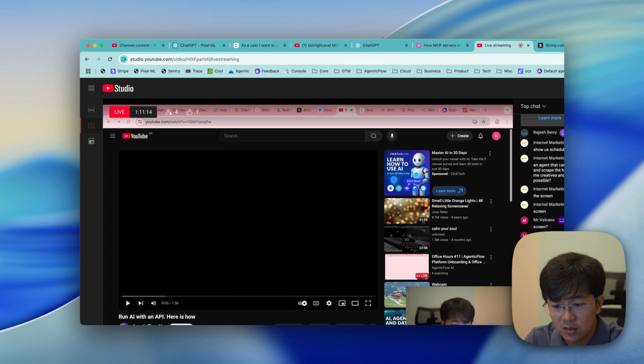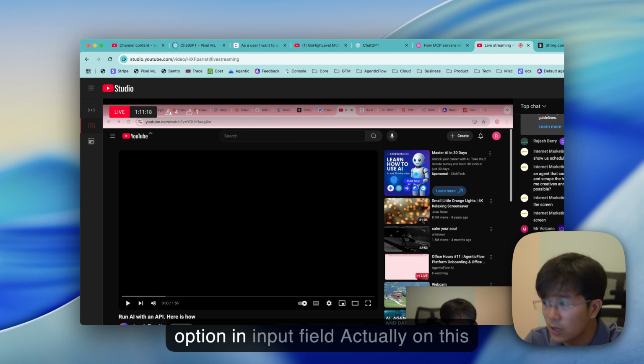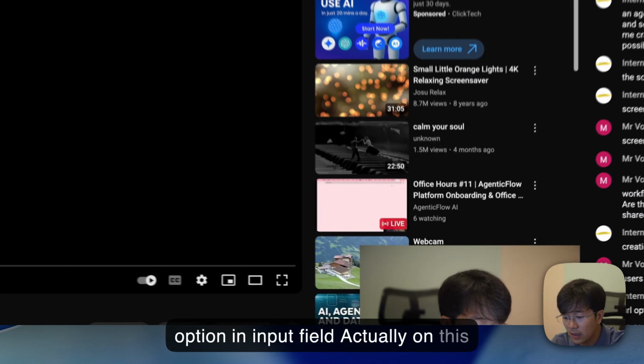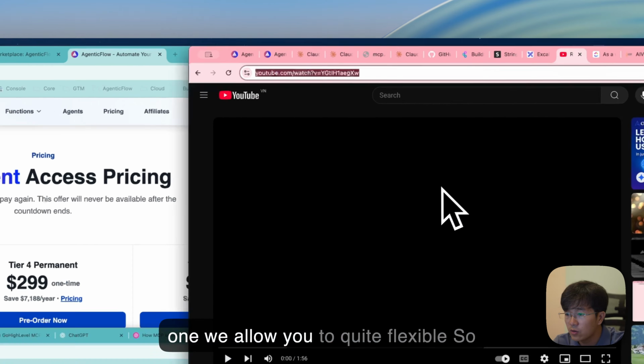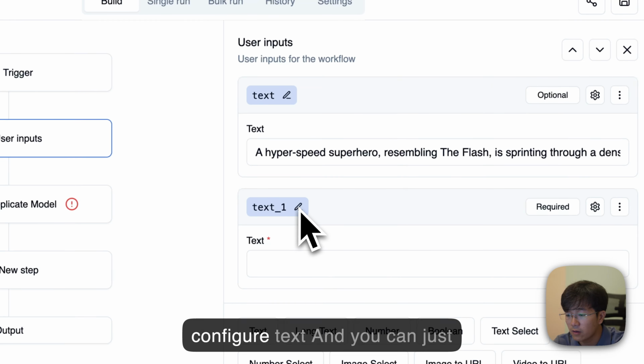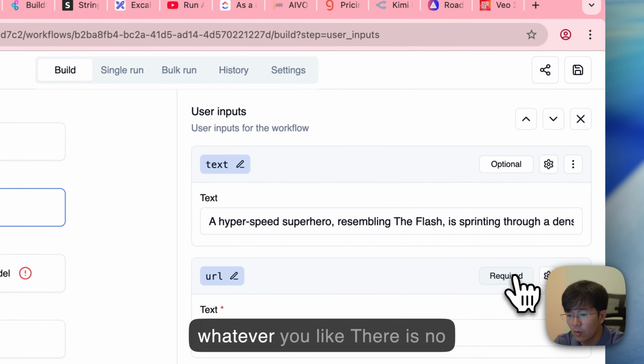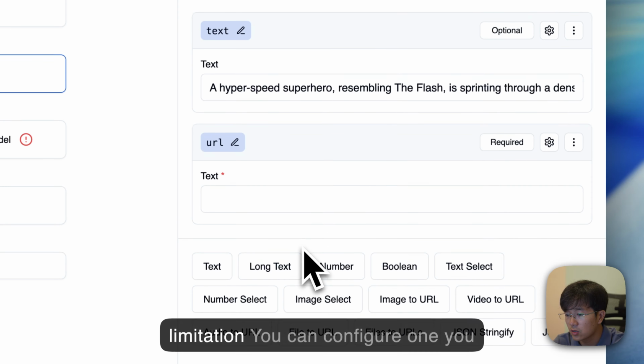All right. So apps. Okay. Next question is, please also add a URL option in the input field. Actually, on this one, we allow you to be quite flexible. So in this one, you can just configure text and you can just change its name into URL or whatever you like. There is no limitation.